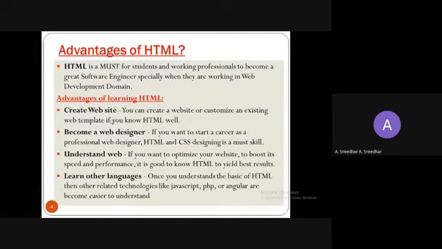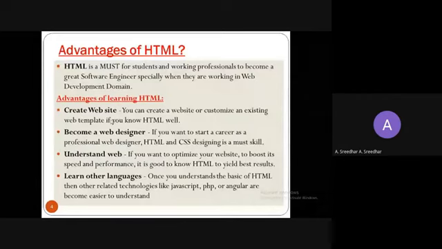Next, we'll move on to the advantages of HTML. HTML is a must for students who want to become software engineers, especially when working with web development. They need to learn it. But it does not mean only software engineers need to learn this. Everyone can learn it, not only computer science students. Non-CS students can also learn HTML because this is the basic one.